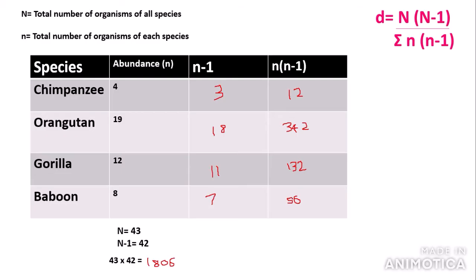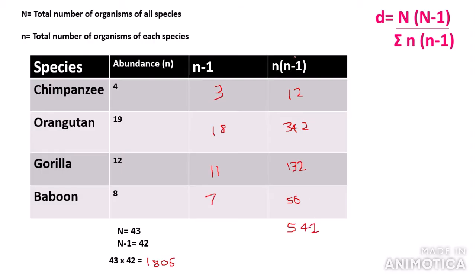And if we add all these numbers together, we'll get the sum of n times n minus 1. And if I just calculate that now, we would get 542. So the sum of n times n minus 1 is 542.